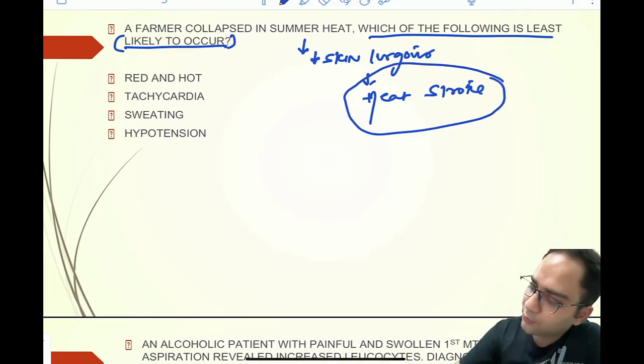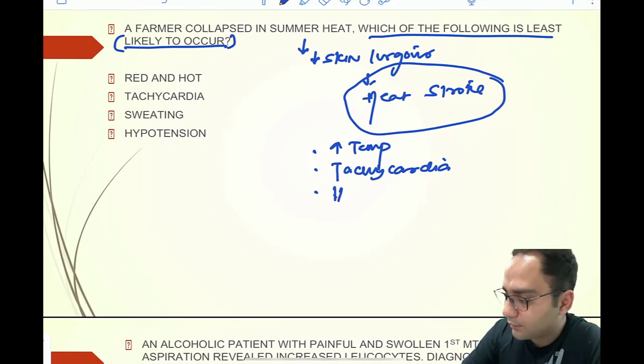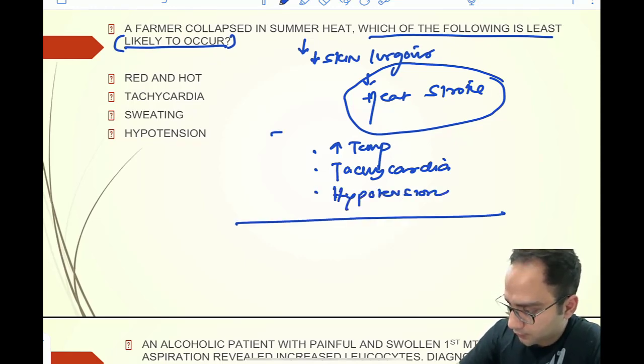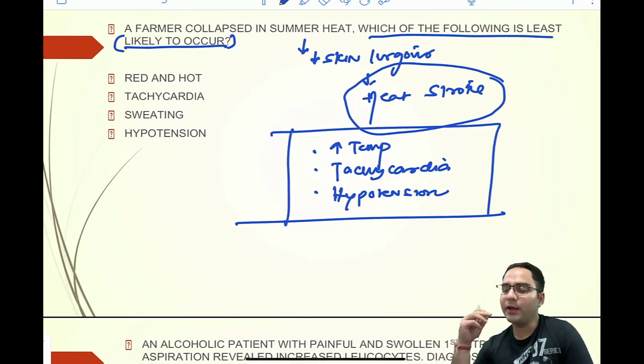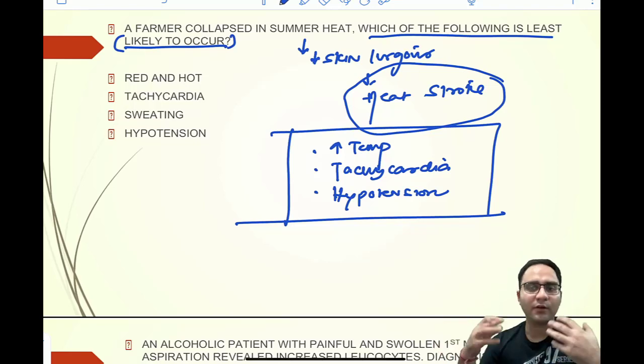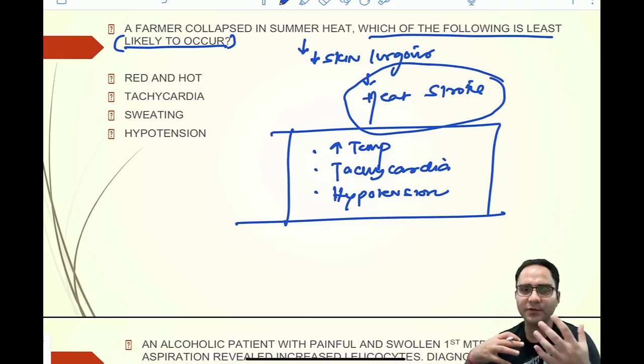So when there is a heat stroke, the temperature rises. Along with that, there is tachycardia, hypotension, right? Some textbooks mention that you might have sweating, but in classical heat stroke, what we have been reading is absence of sweating.